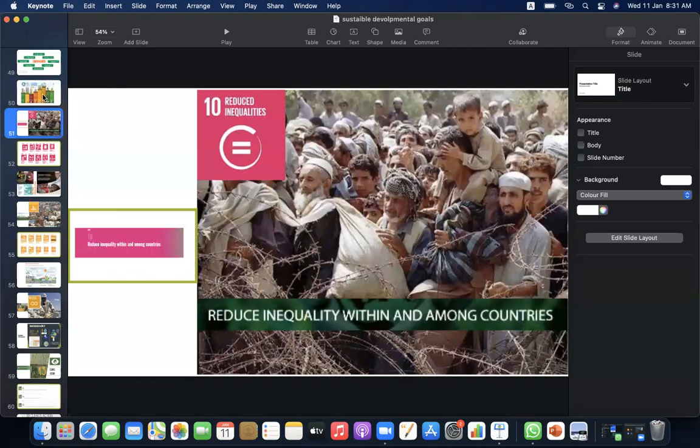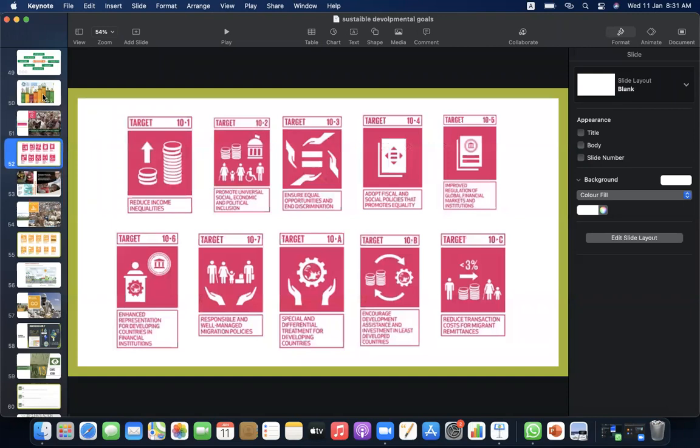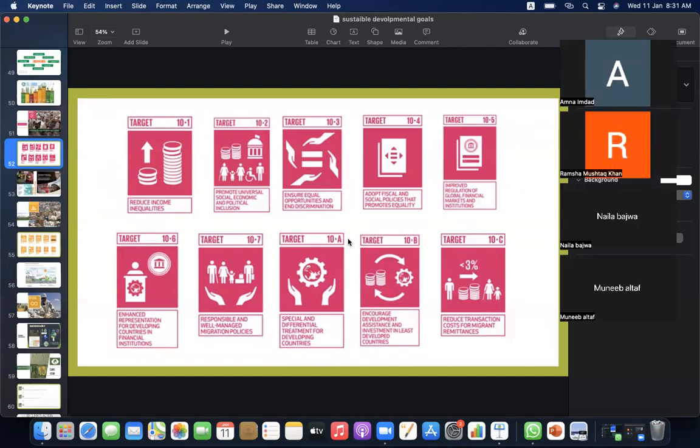Goal 10 is reduce inequalities. Target 10.1 says reduce income inequalities, promote universal social, economic, and political inclusion, and ensure equal opportunities and no discrimination. Adopt fiscal and social policies that promote equality, improve regulation of global financial markets and institutions, enhance representation for developing countries in financial institutions, responsible and well-managed migration policies, special and differential treatment for developing countries, encourage development assistance and investment in least developed countries, and reduce transaction costs for migrant remittances.